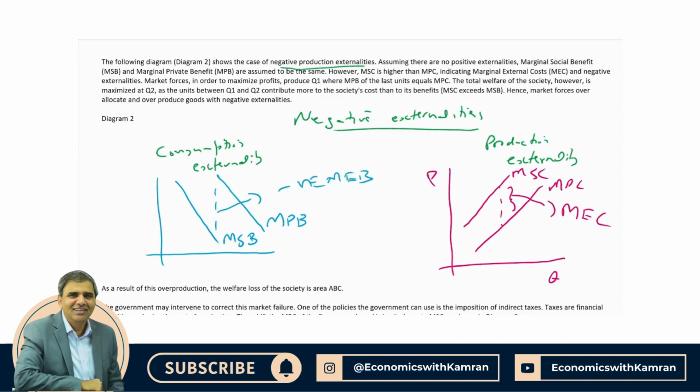Now these are the two incomplete diagrams for consumption externality and production externality. Now you can take the screenshot so that I can remove them and make the diagram which is relevant for this question, and it's also a complete one.